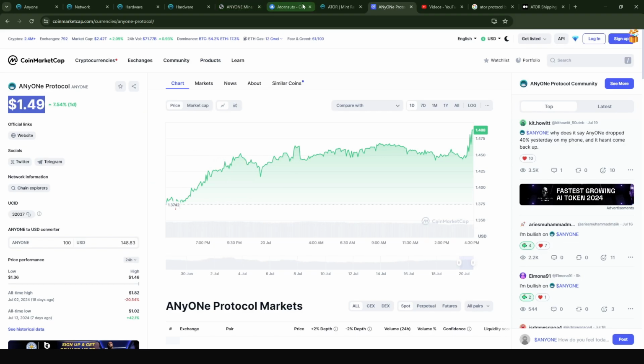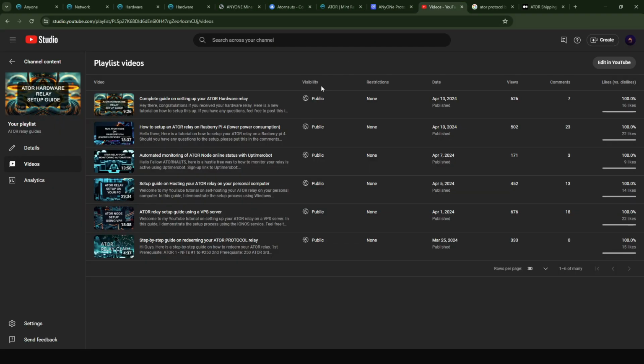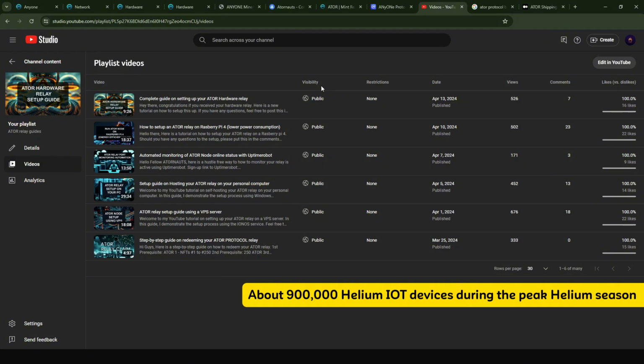Now, what I also want to mention, which I haven't covered here, is that it's possible now to set up the ANyONe relay on a Helium IoT device. We know currently there are about 900 Helium IoT devices out there just sitting idle. Personally, I had about 4 Helium hotspots that are basically doing nothing now.